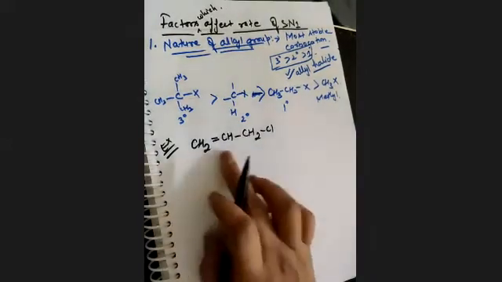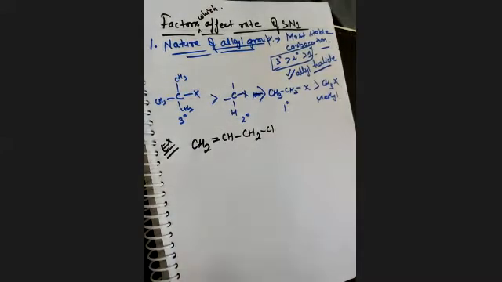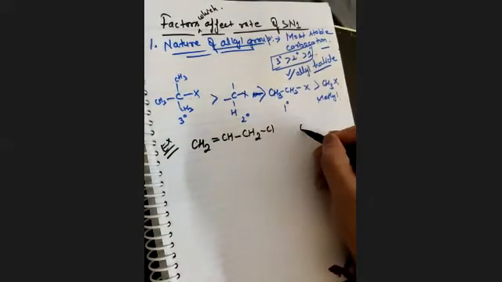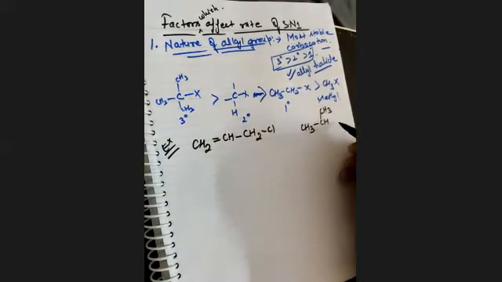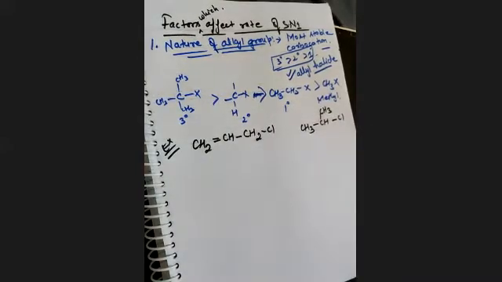For example, I give you this compound, and the second one is CH3-CH-CH3 with Cl. Okay, so can you tell me which one is more stable out of these, this one or this one?